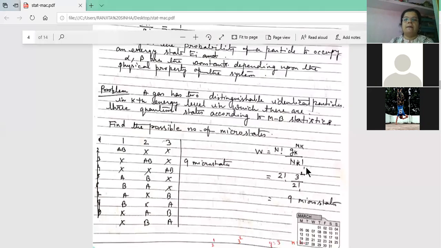Now see, the problem is given. A gas has two distinguishable identical particles. So what is the number of particles here? That is 2.